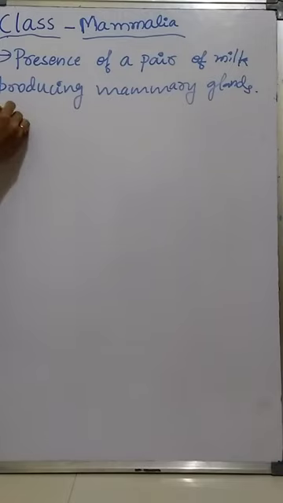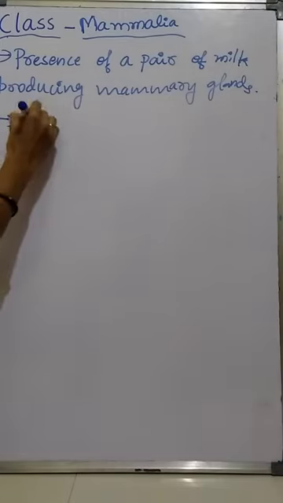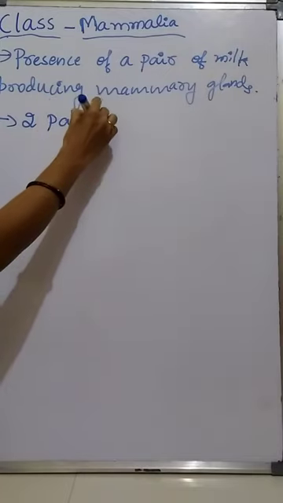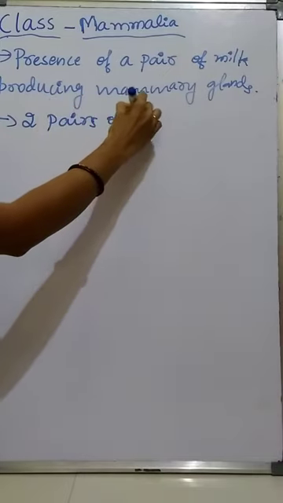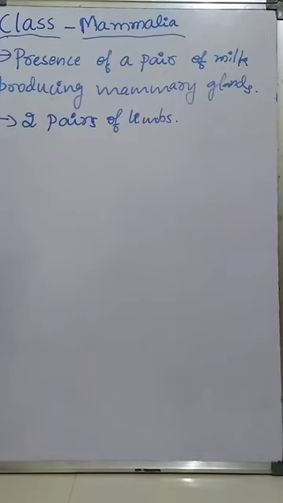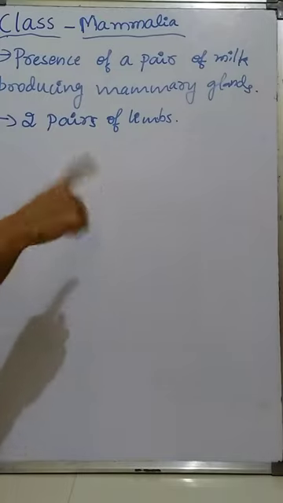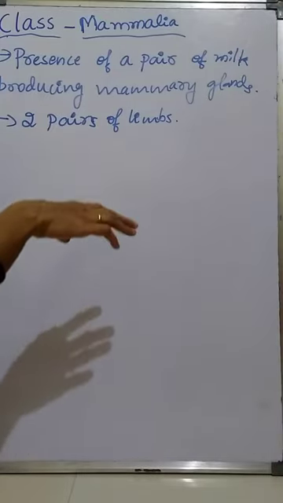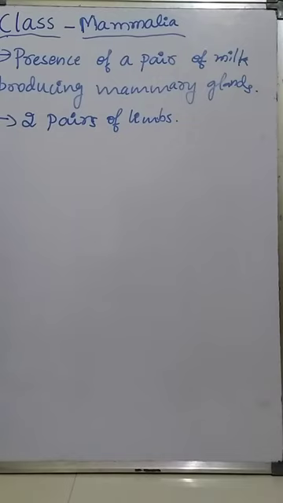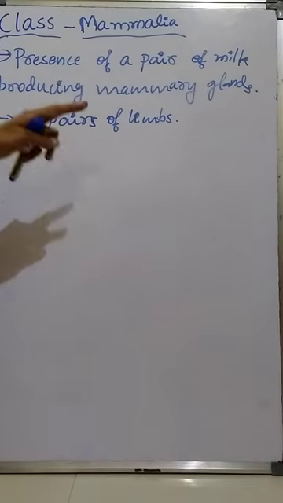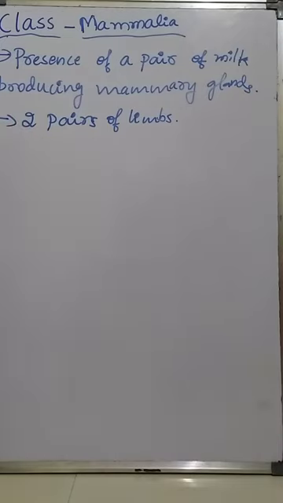Then mammals have two pairs of limbs. Two pairs of limbs: one pair of forelimbs and one pair of hind limbs. In human beings, two pairs of limbs means one pair of hands, the forelimbs, and one pair of hind limbs, which are legs. Totally four. One pair of hands and one pair of legs are present in human beings.